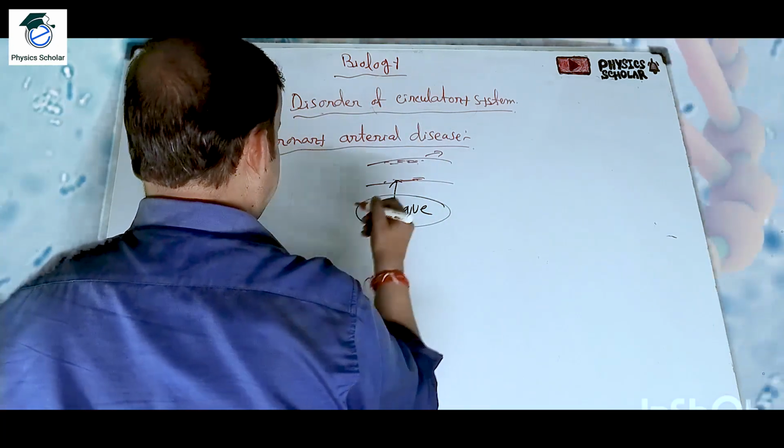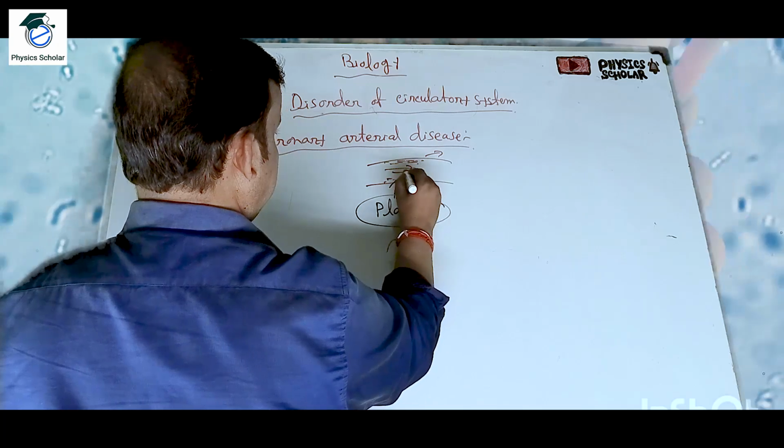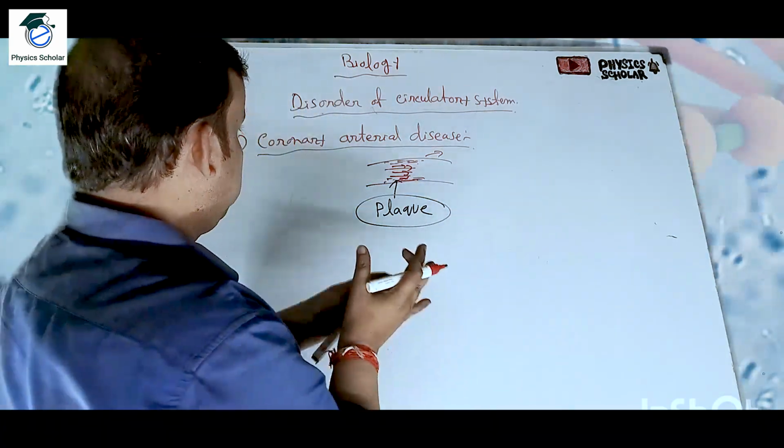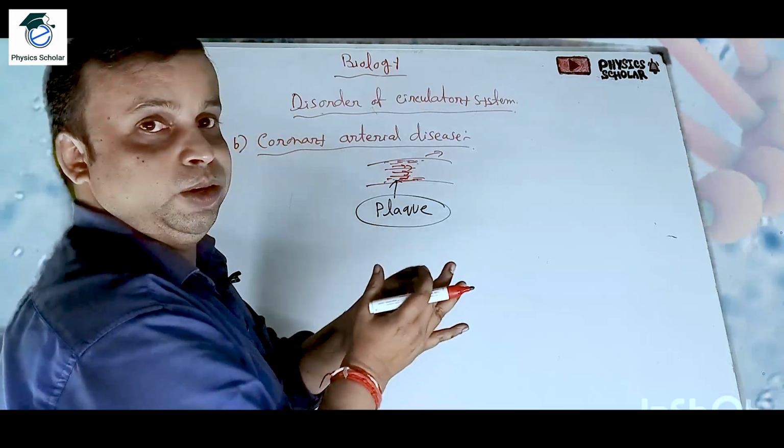That means the blood now has to flow through a small narrow passage, so it will create a huge pressure.